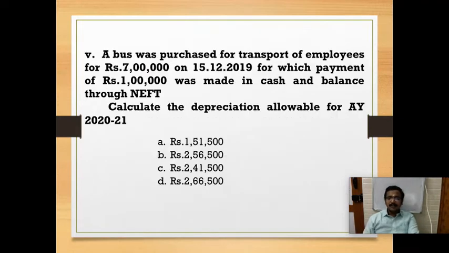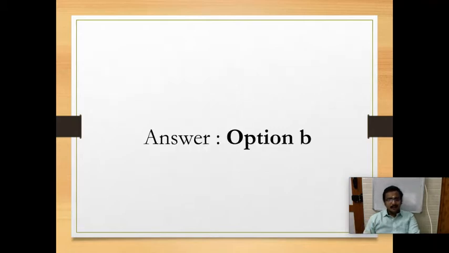So, we are not involved in the business of transport of goods or passengers. So, the rate of depreciation is 30%. Okay. So the answer is option B, 2,56,500.